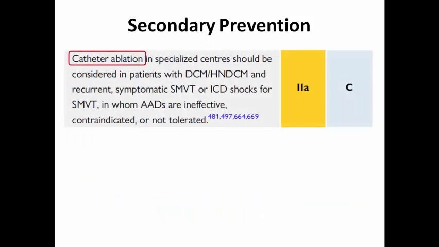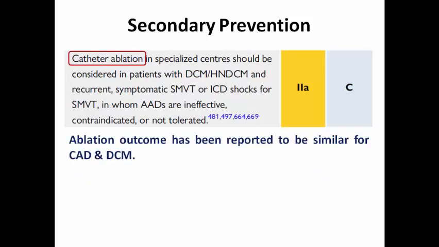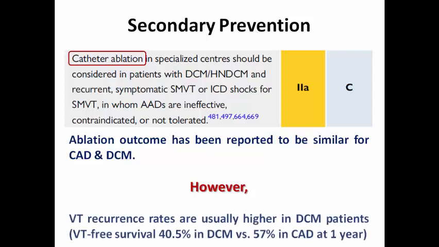Some patients may need catheter ablation if they are having recurrent symptomatic sustained monomorphic VT or ICD shocks, for sustained monomorphic VT, if the antiarrhythmics are ineffective, contraindicated, or not tolerated. And the outcome here has been reported to be similar for those with coronary artery disease and dilated cardiomyopathy. However, VT recurrence rates are usually higher in dilated cardiomyopathy patients in comparison to coronary artery disease patients.